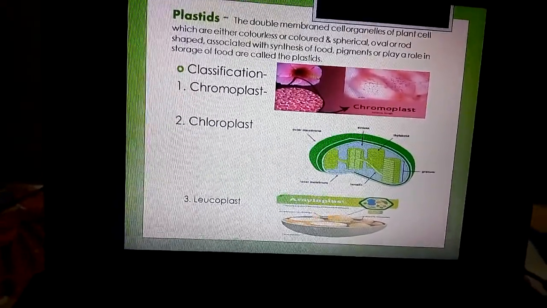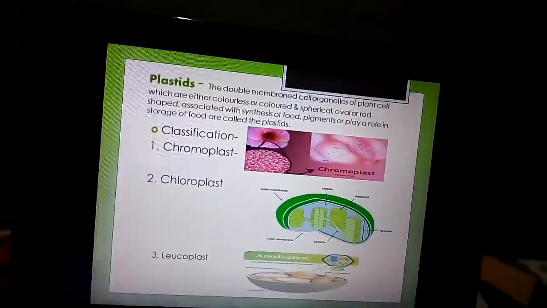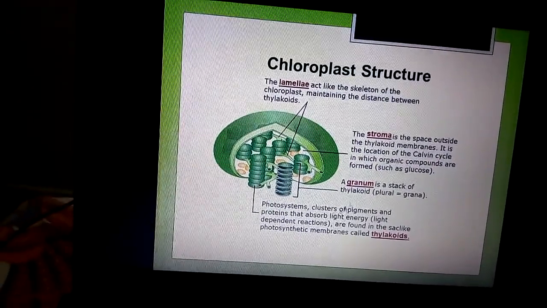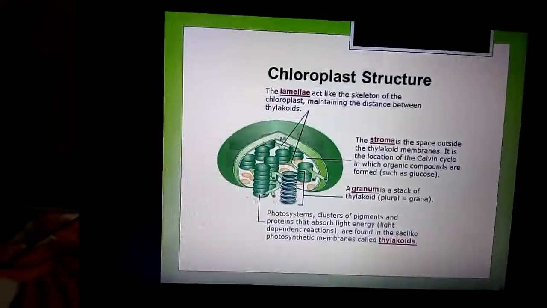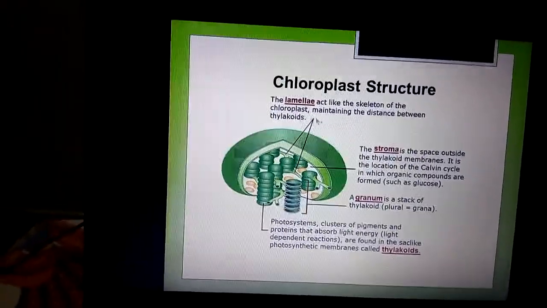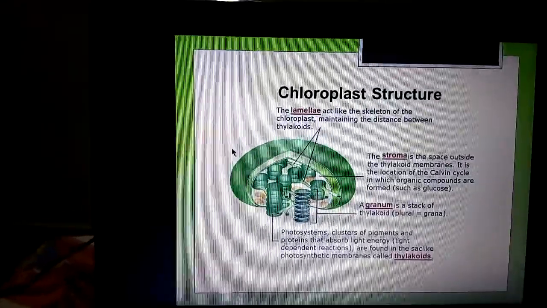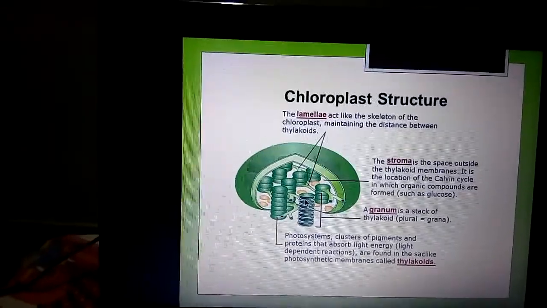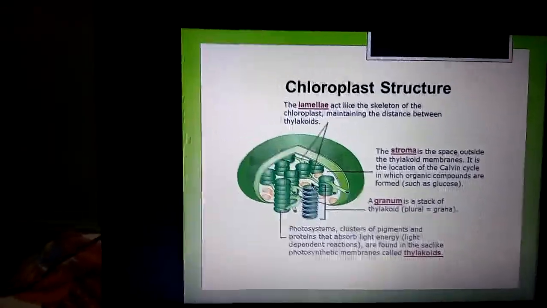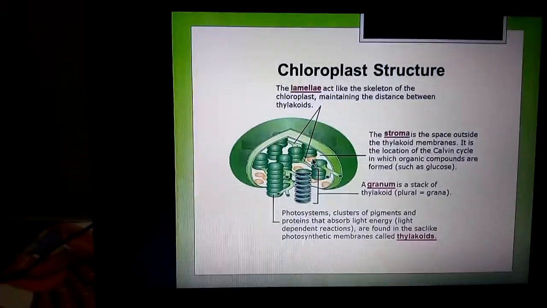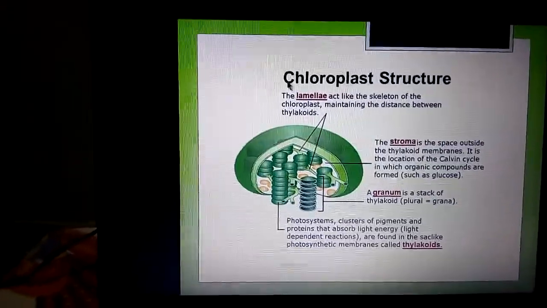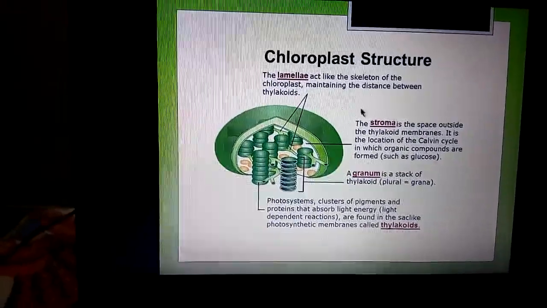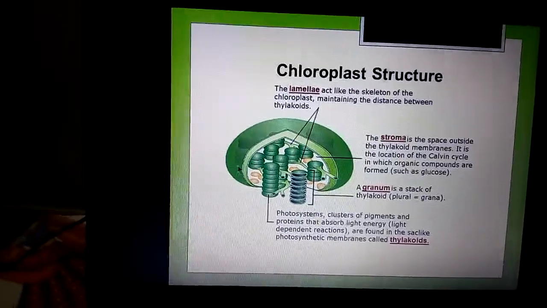It also contains DNA. Inside the chloroplast, look at this diagram. This is a diagram of chloroplast. Why are our plants' leaves green in color? Why are the stems of the plants green in color? Because of the presence of this plastid that is known as chloroplast. Inside the chloroplast, what is present?